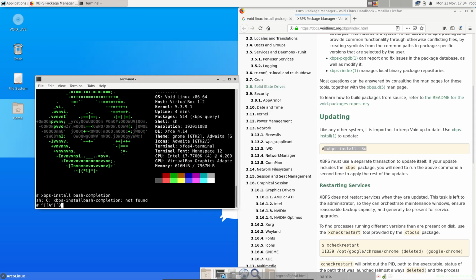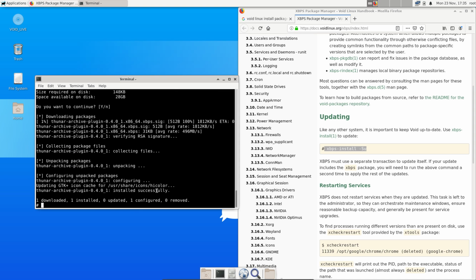Right? Do they have that? xbps install thunar. Well, that's installed, guy. So that you know. No, it doesn't know. Bash completion is not there. Archive plugin. Let's hope it's called the same. Yes.